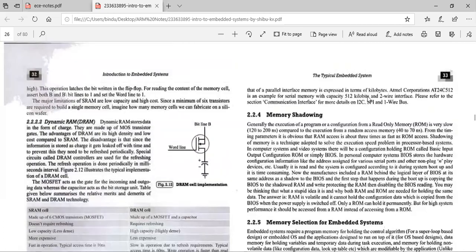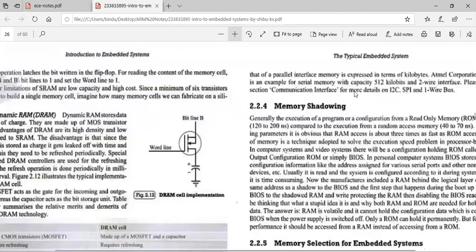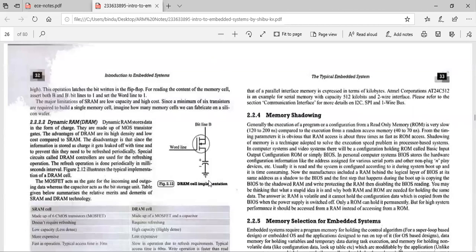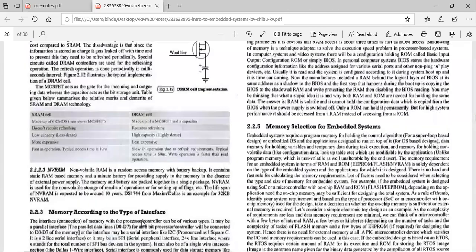For example, 512 kilobytes for parallel, and kilobits for serial. One example for serial which they have given is AT24C512. So this is a type of memory based on the interface you use.